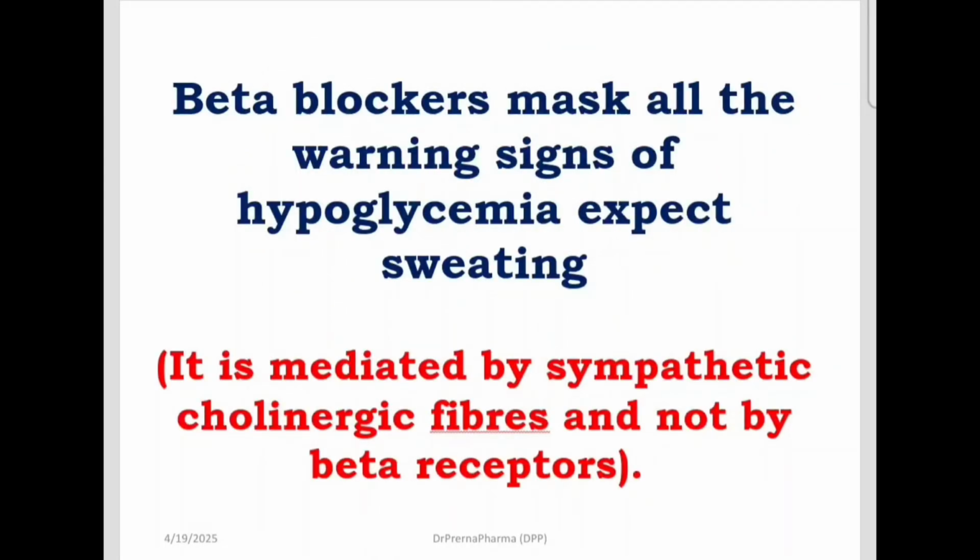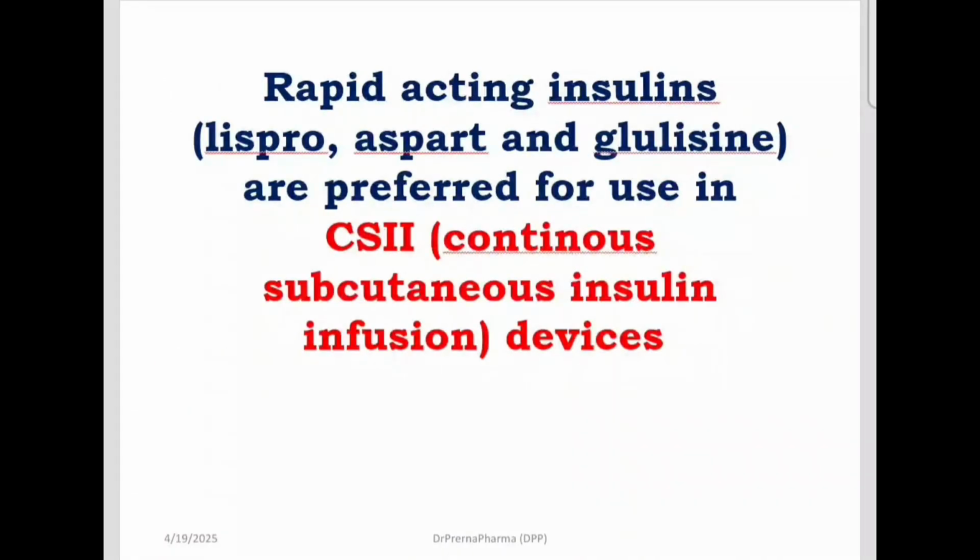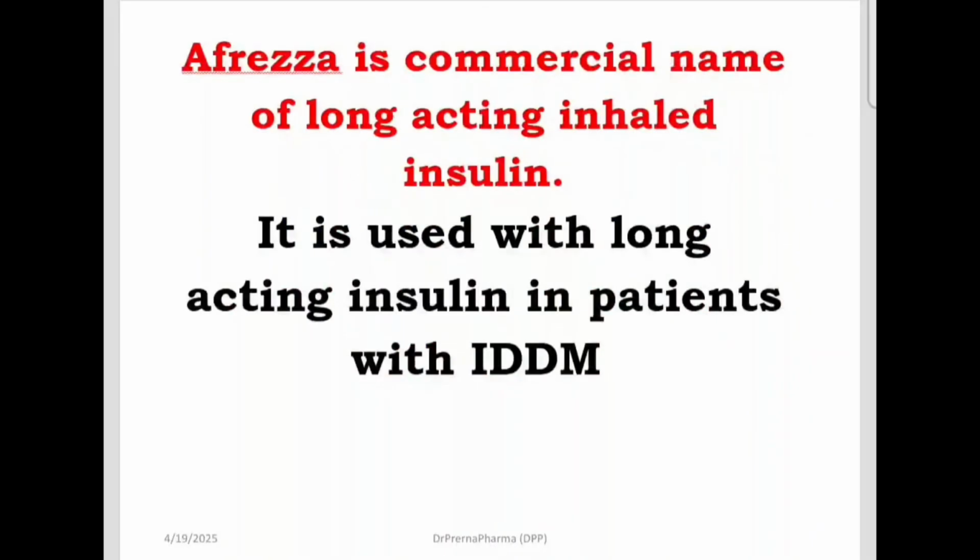Beta blockers mask all the warning signs of hypoglycemia except for sweating, because sweating is mediated by sympathetic cholinergic fibers and not by beta adrenergic fibers. Rapid acting insulins, which include lispro, aspart, glulisine, are preferred for use in continuous subcutaneous insulin infusion devices. In some patients this device is attached on the abdomen and an insert is placed subcutaneously. So in continuous insulin infusion devices we use rapidly acting insulins.